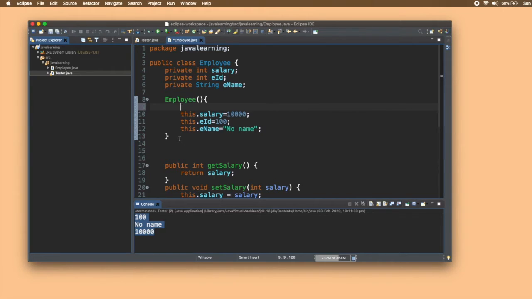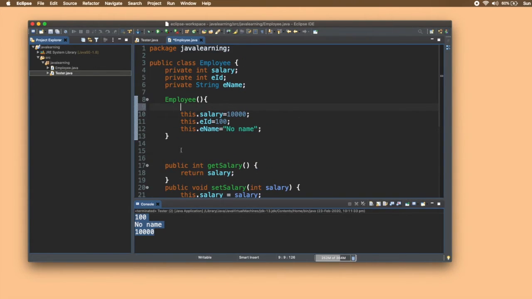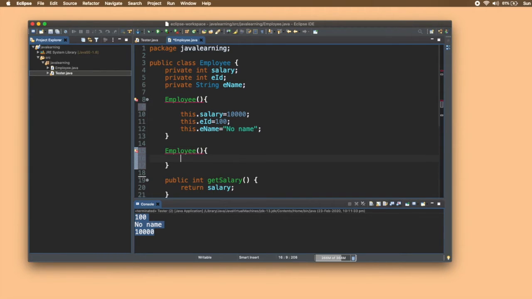So how do we make a parameterized constructor? We write the constructor, and inside the braces we write the parameters. So let's make a parameterized constructor Employee, and then inside this, what are the values that I need? Firstly, I need ename. Next, I need an EID.